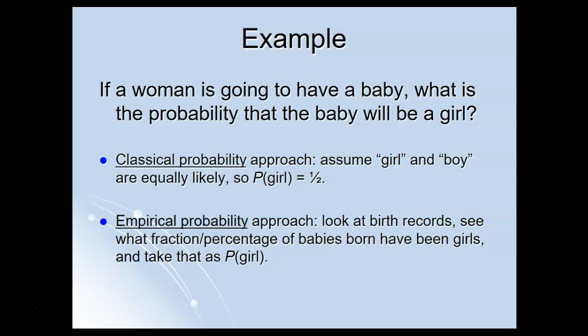And if you do that, it turns out that slightly more than half of babies are boys, slightly less than half are girls. So the probability based on that empirical approach of a baby being a girl is a little bit less than 1/2, a little under 50%.